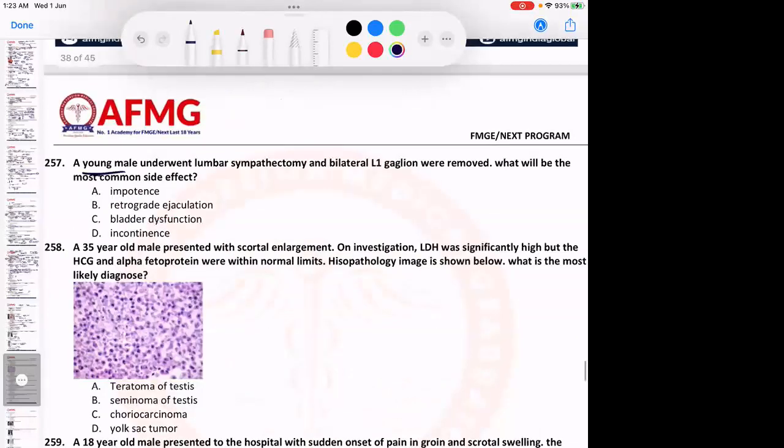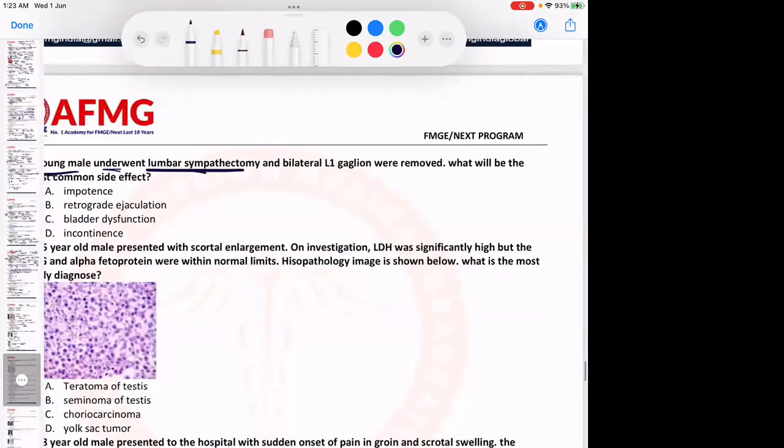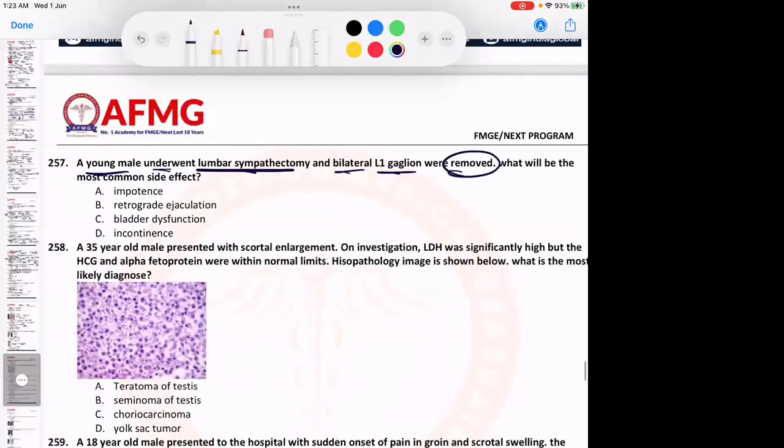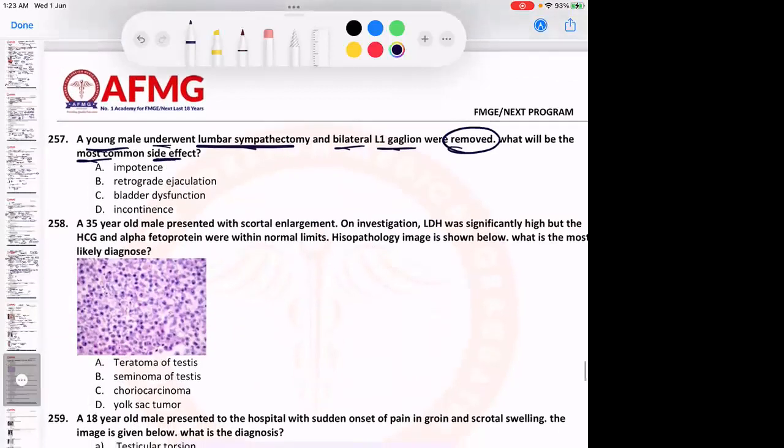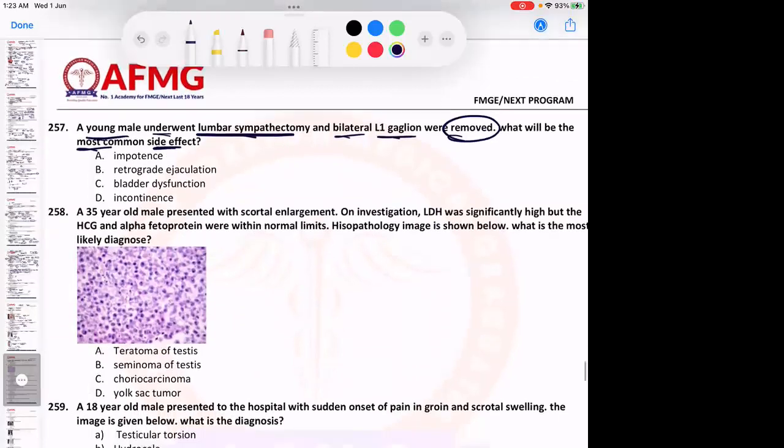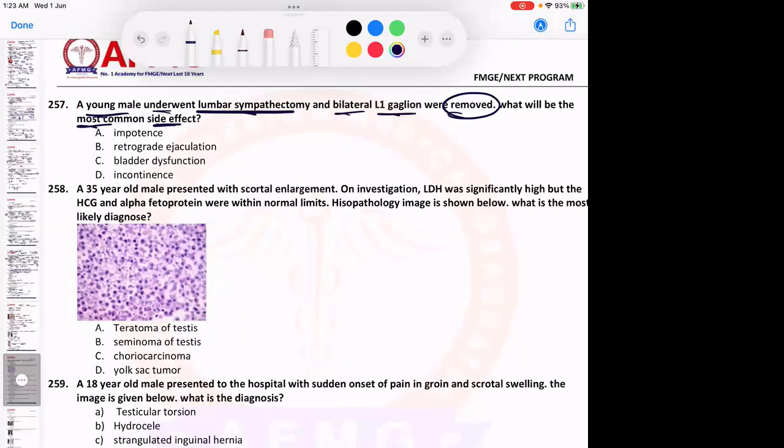A young male underwent a lumbar sympathectomy and a bilateral L1 ganglia was removed. What will be the most common side effect? Sorry, what would be the most common side effect, anybody? Very good.